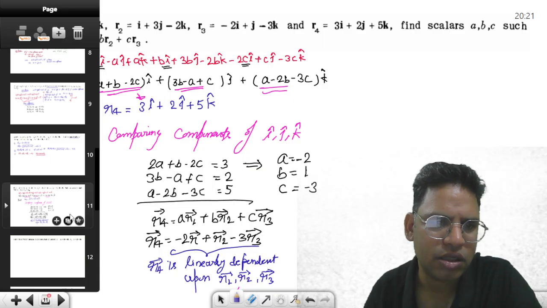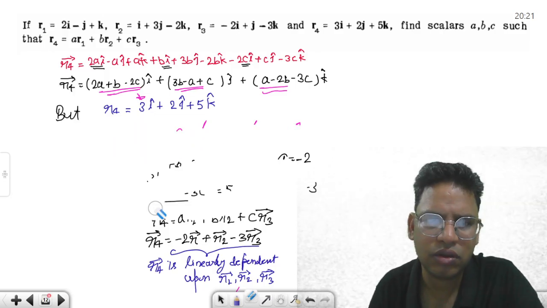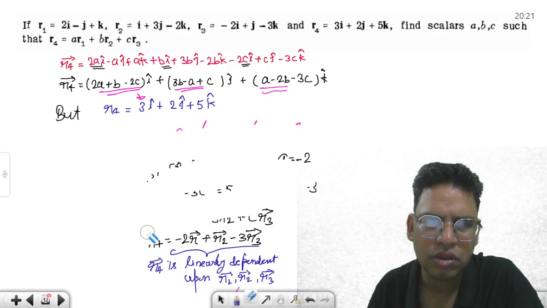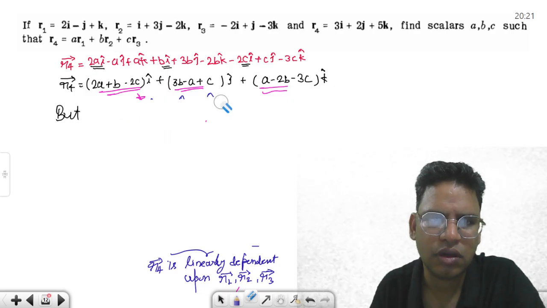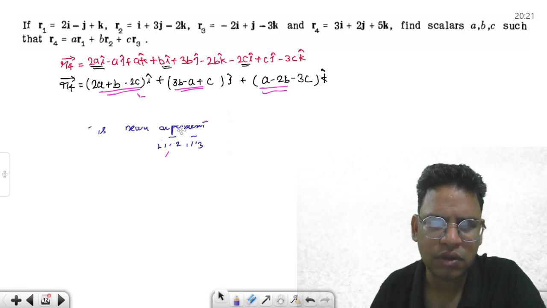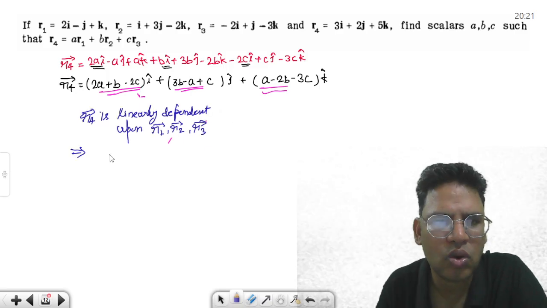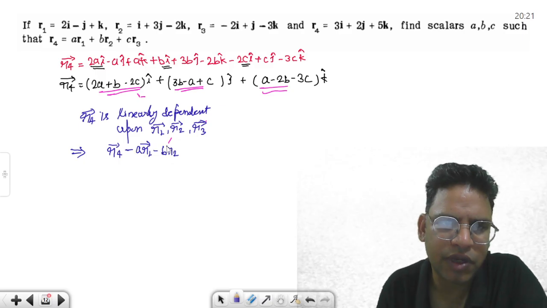Let me bring it to another page as well. So this can be written as R4 minus A R1 minus B R2 minus C R3 is a zero vector.